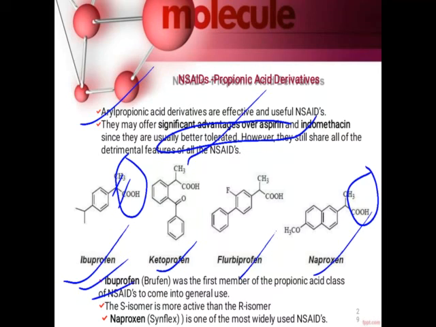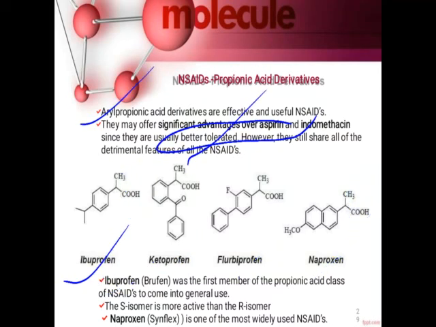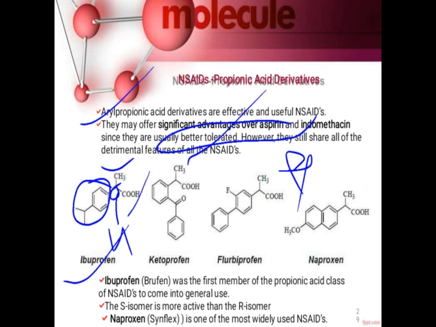It consists of isomers. So here you can observe this carbon. This carbon has a CH3 group on one side, a COOH group, this aromatic ring, and here hydrogen is present. So due to the presence of four different groups, this becomes an asymmetric center. And when it becomes an asymmetric center, it produces isomers. So it produces S isomer and R isomer. In the case of ibuprofen, the S isomer is more active as compared to the R isomer. Naproxen is one of the most widely used NSAIDs.